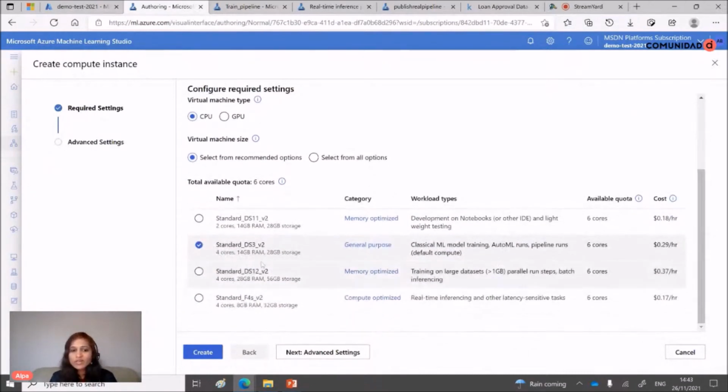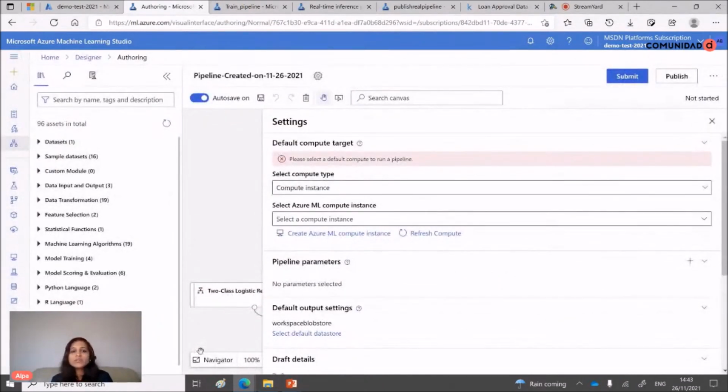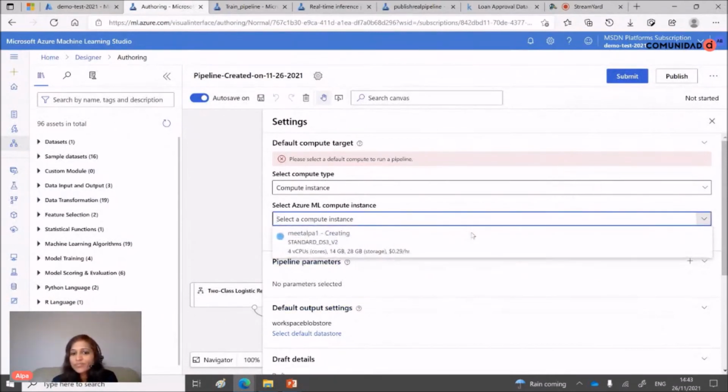You can go with the default one or choose your own, and then you click here. It takes some time. Once it's created successfully, it will be available to select, and this error will go away. Then you can submit your pipeline, and then you can publish as well.